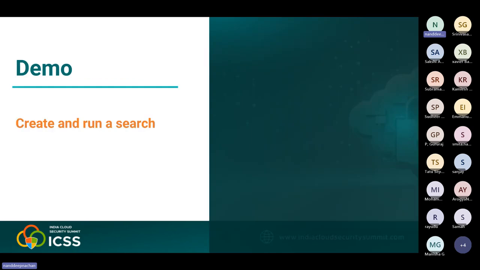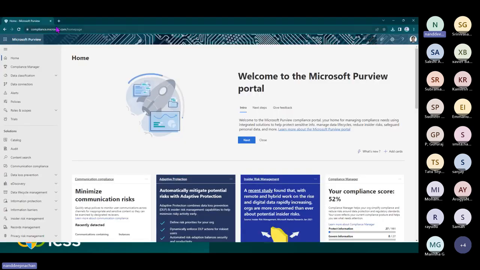Whenever you want to do it, the first thing you need to do is navigate to the compliance portal, which is available at compliance.microsoft.com. Let me quickly go there. This is the portal, which you can directly hit in the browser. On the left-hand navigation, you will see most of the things available as part of Microsoft Compliance. And here we have the content search.